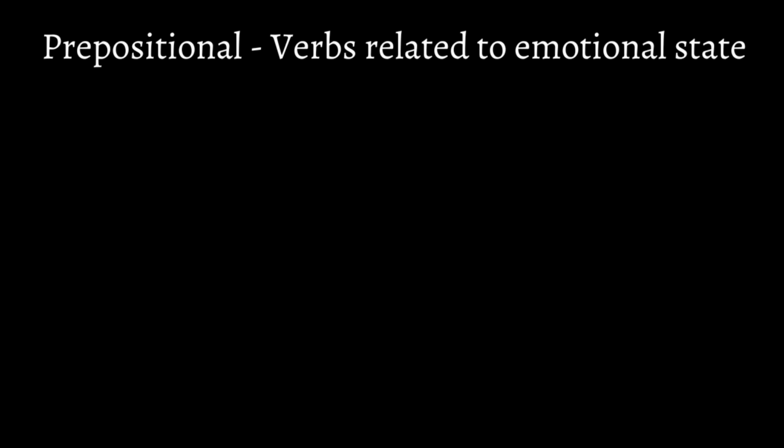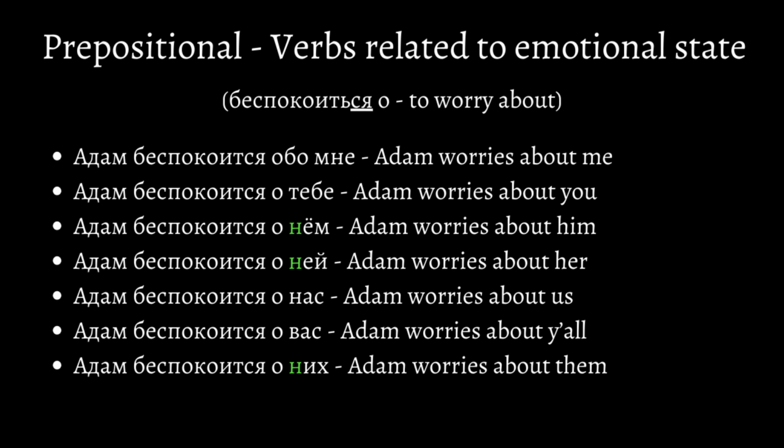Here, we have special verbs related to emotional state. Personally, I cannot think of that many verbs that relate to emotional state, but a useful one can be беспокоиться о, to worry about. This is a reflexive verb ending in ся, and it's a concept for a future video, but still, using it will not hurt anybody. Адам беспокоится обо мне, о тебе, о нем, о ней, о нас, о вас и о них. Adam worries about me, you, him, her, us, y'all, and them.